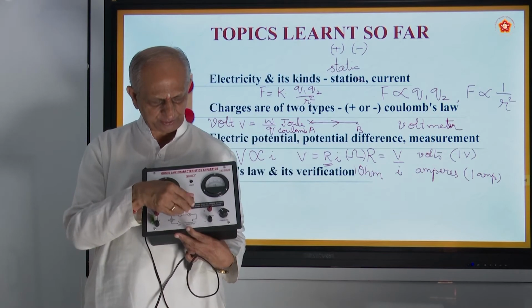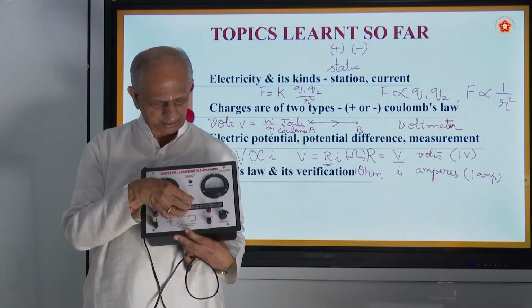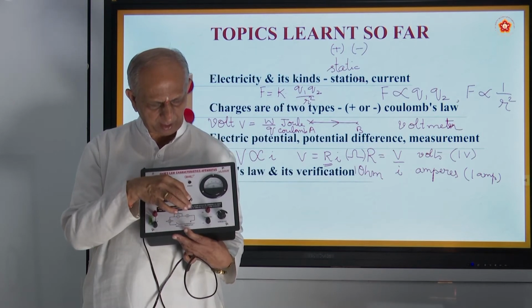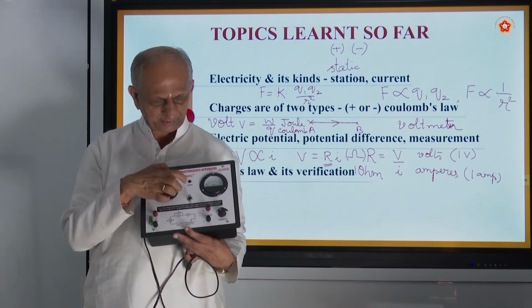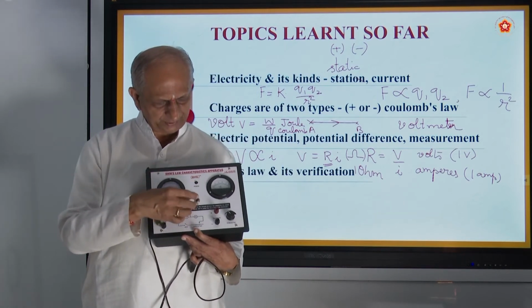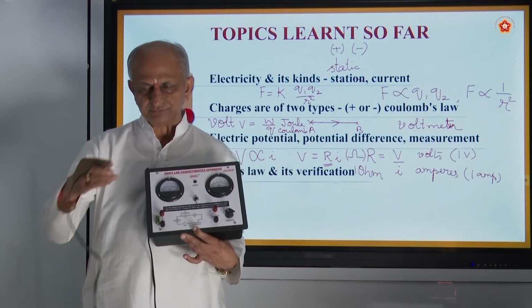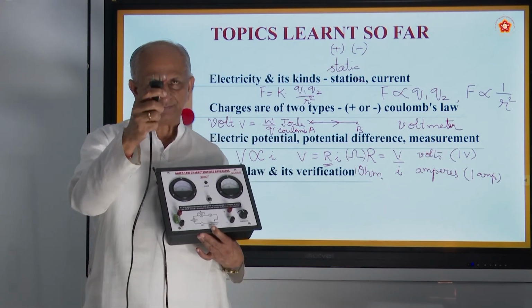This is called switch, on and off. When you put it on, the light will come here. That is called power. There is an LED bulb here. So first, you have to connect it to the plug point. This is called a 2-pin plug.